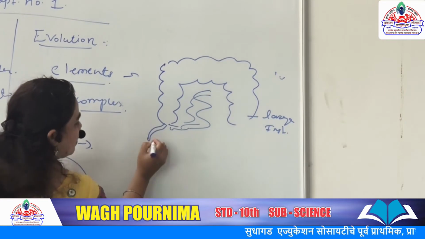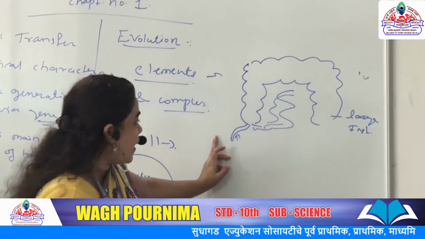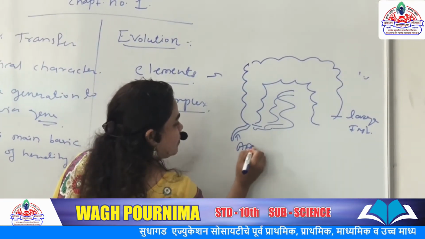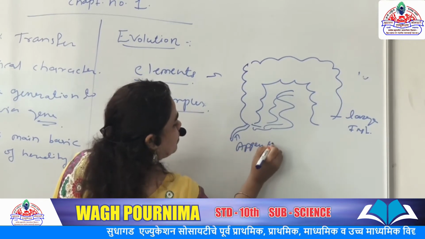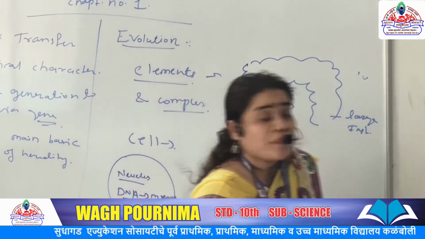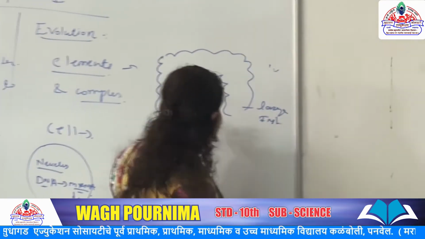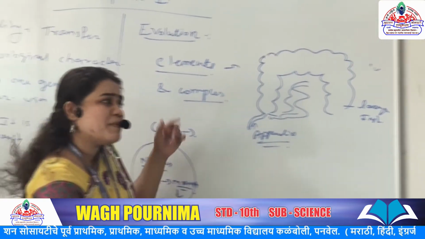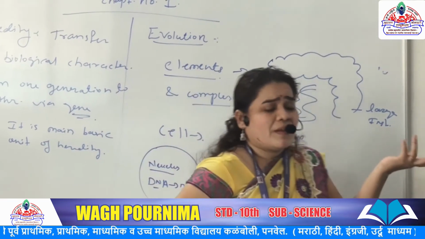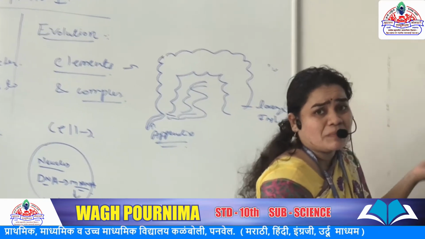And this is the main appendix. This appendix is connected with the large intestine, and it is sometimes useful in some organisms and animals.